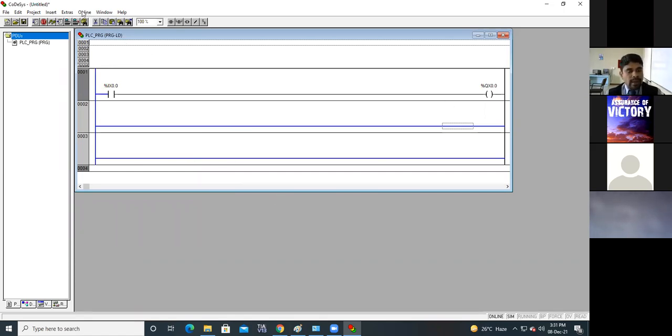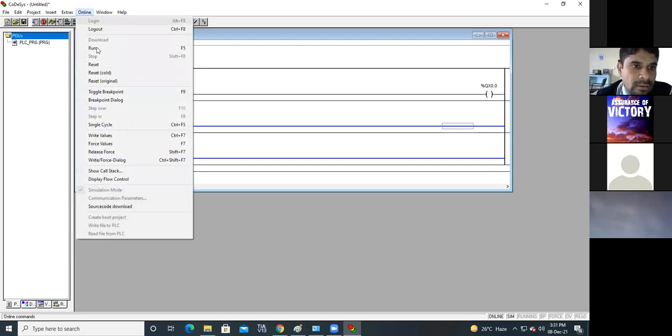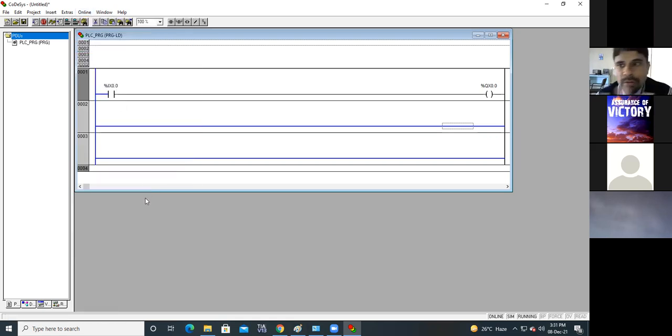And if there is an error, here you will have the specific errors, how many errors there are, and a pop-up window will appear if there is an error in your programming. Then again go to online and please run. Now your program is running.